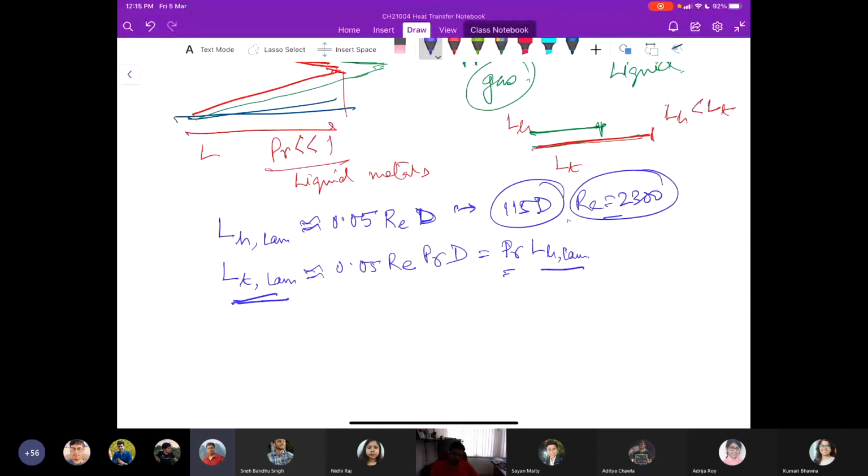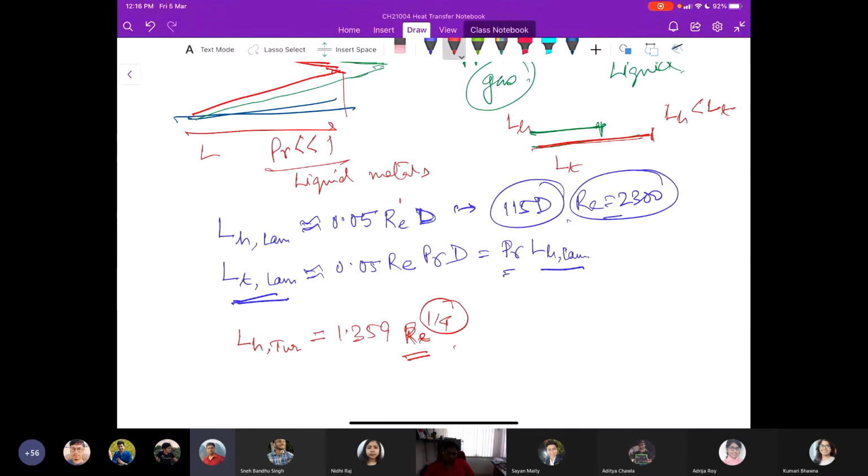Again, there have been relations proposed for LH turbulent cases, in the range of Reynolds number to the power 1/4. So you can see that the hydrodynamic entry length is much shorter in turbulent flow, which is quite expected, and its dependence on the Reynolds number is much weaker.